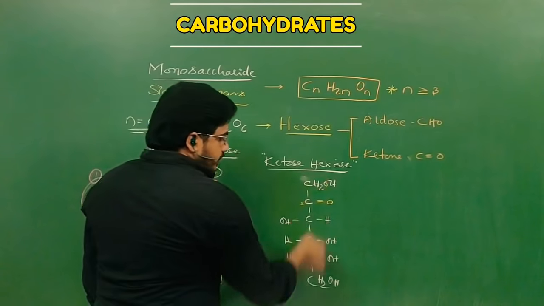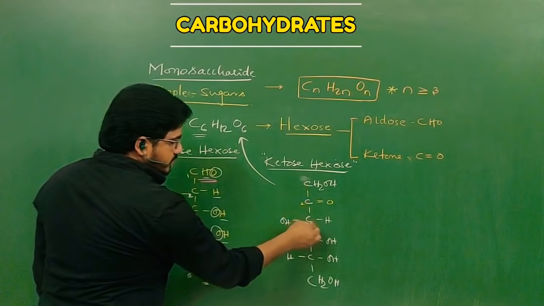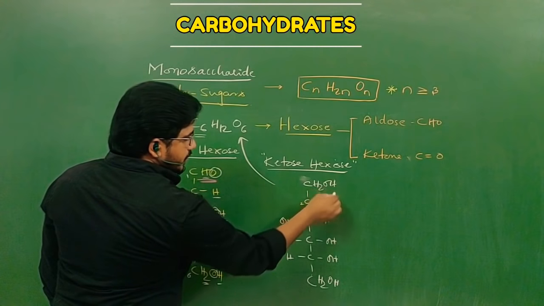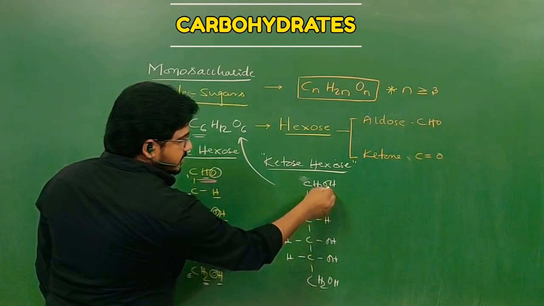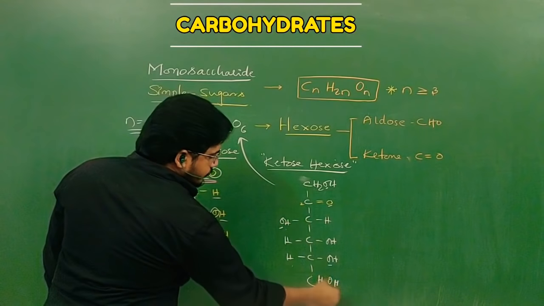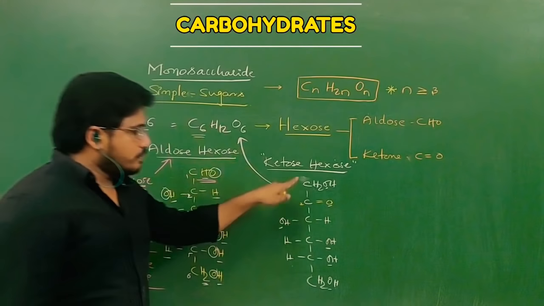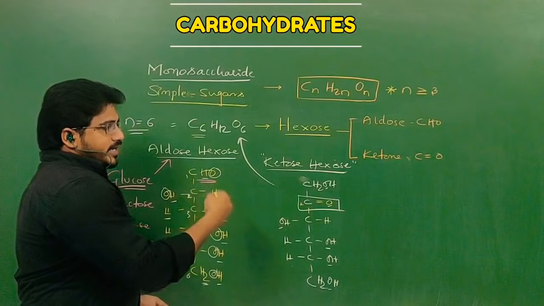Now, here also the formula is compatible with C6H12O6. See, 1, 2, 3, 4, 5, 6 carbons are there. Hydrogen should be 12. 1, 2, 3, 4, 5, 6, 7, 8, 9, 10, 11, 12. Oxygen should be 6. 1, 2, 3, 4, 5 and 6. So C6H12O6, but having a ketone functional group, they are called ketose hexoses.